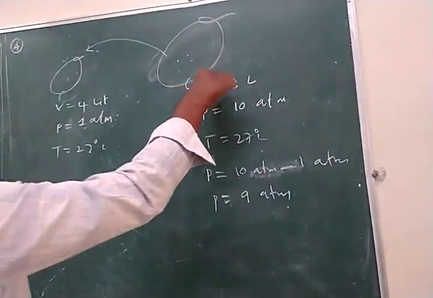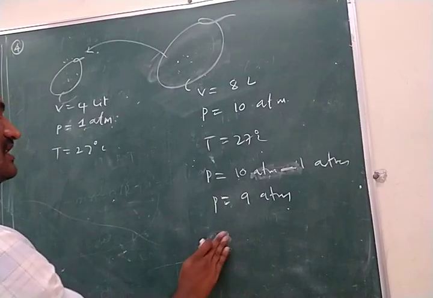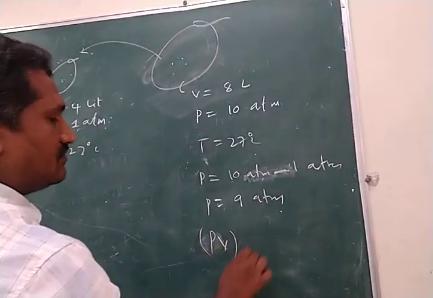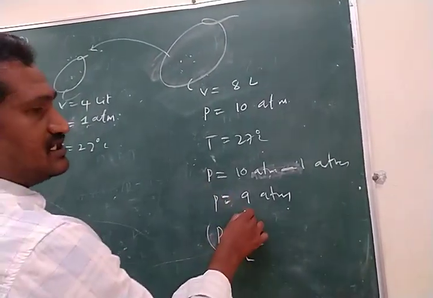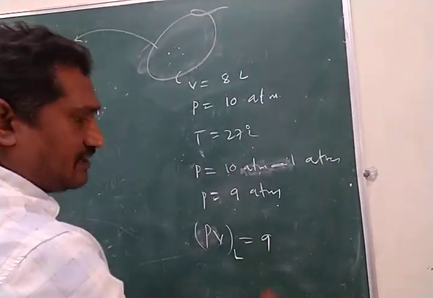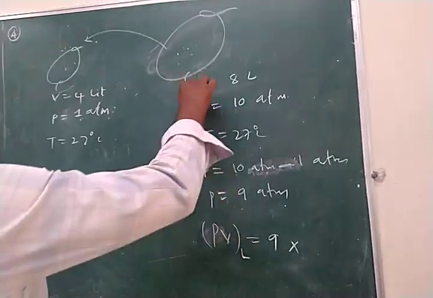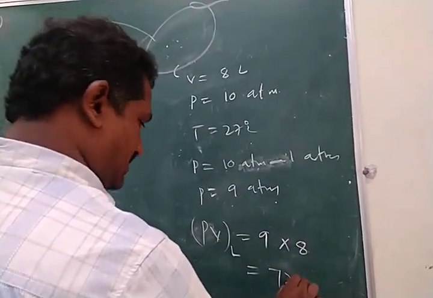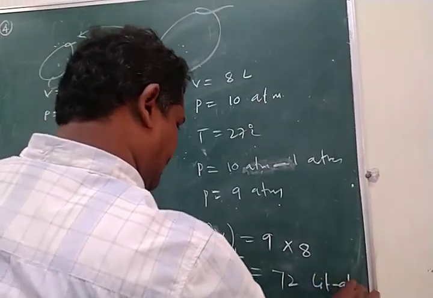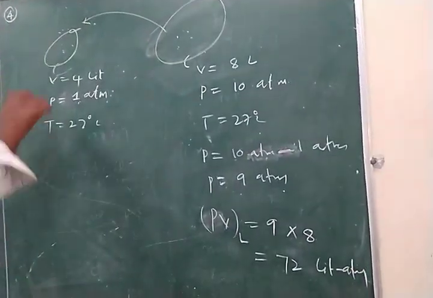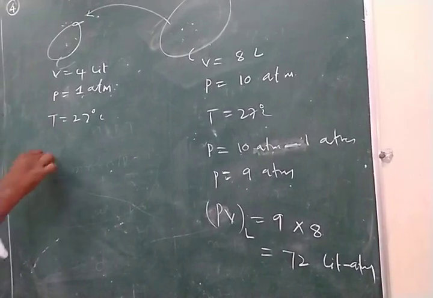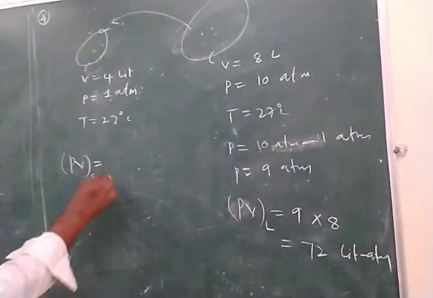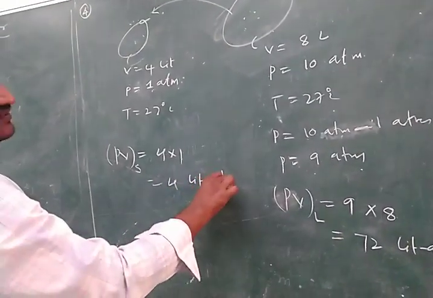Now PV of the large balloon: the pressure is reduced to 9 atmosphere and the volume is 8, so the PV value is 72 liter atmosphere. PV of a small balloon is equal to 4 liter atmosphere.